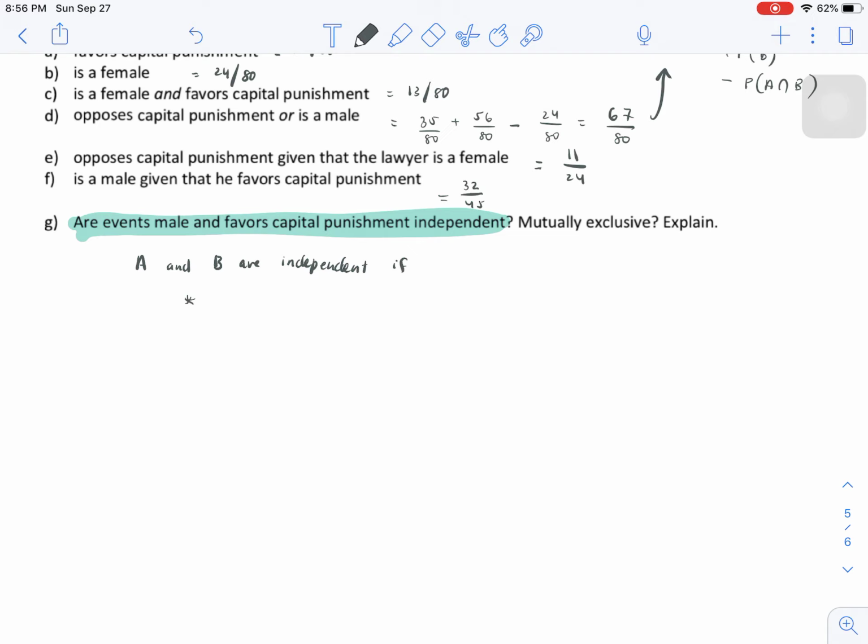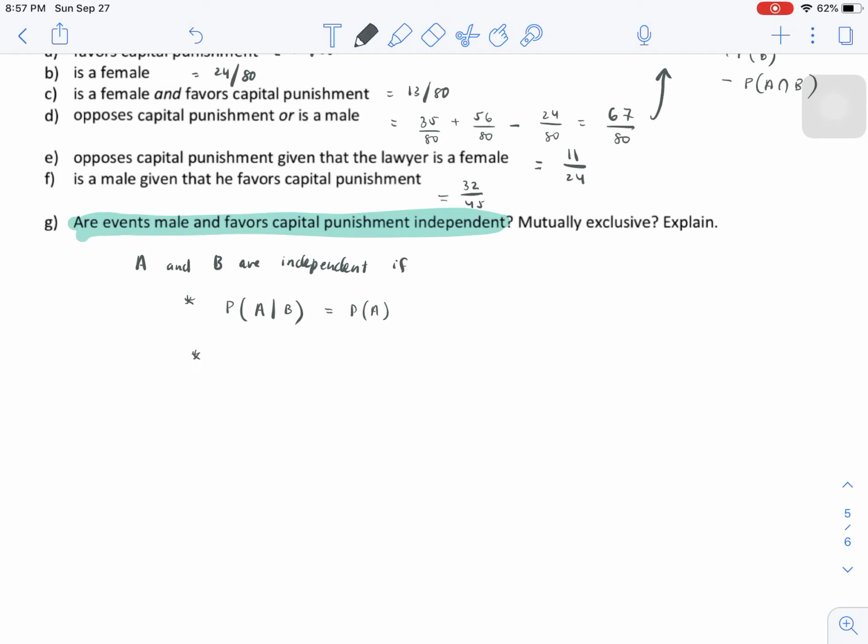So we can say A and B are independent if the conditional probability, A given B, doesn't depend on B, right? Two events are independent if the probability of A given B doesn't depend on B at all. It's just equal to the probability of A.